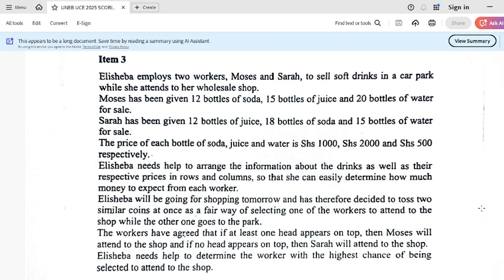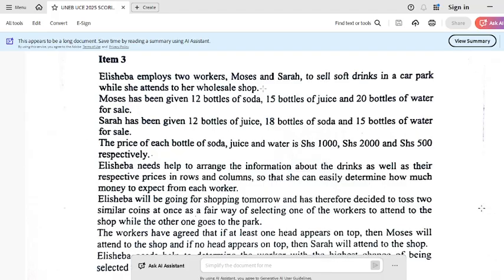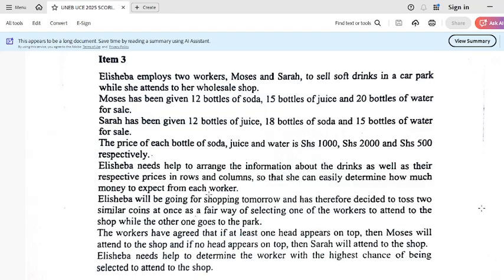Now, that was our item number 3. It is very, very important to look and check out in such items and understand what exactly you need to do, what exact topic you're dealing with. Now, this is something that is very direct. We have been reading through. Look at the information given, very clear.